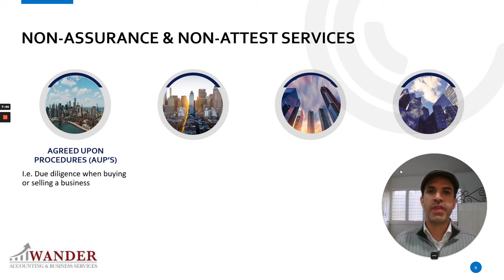However, if they want to ensure that the client is reporting correctly at a certain date, then it might not be as simple, because you have to look at the cash at a certain date, and there may have been cash moving around. So it's not as simple as it sounds. However, there could be a lot more complicated ones than just looking at the cash. So that is an agreed upon procedure. So again, it's not assurance, but it is attest, right? So you still are attesting to the accuracy, and you do issue a report with an AUP, agreed upon procedure.